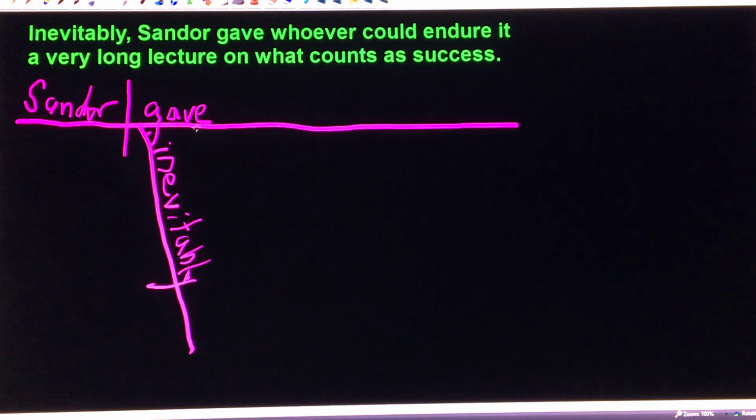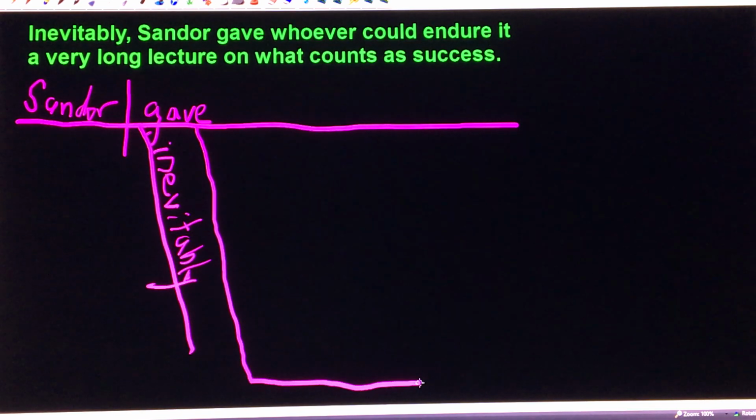Me would be the indirect object, and that's what whoever could endure it is. But of course, that's not simply a pronoun like me. That is a clause, and we know it's a noun clause because, after all, it's an object. It's an indirect object, but objects are nouns. It's a clause, and therefore it's a noun clause.